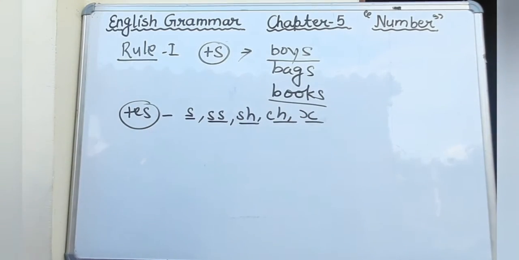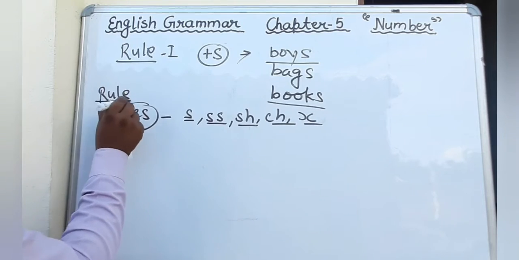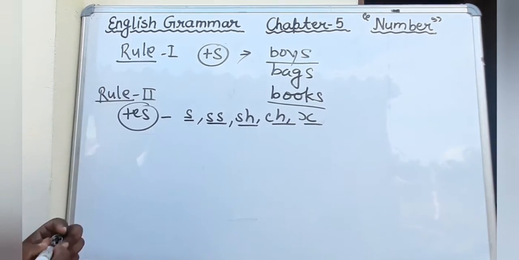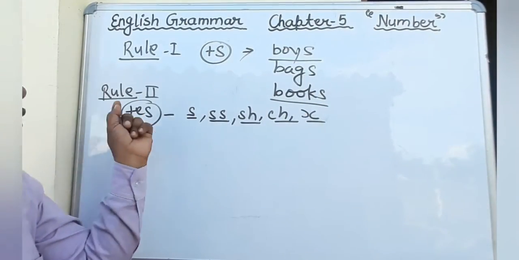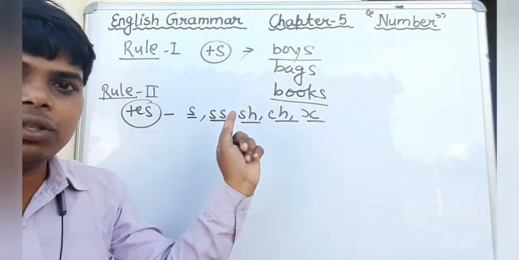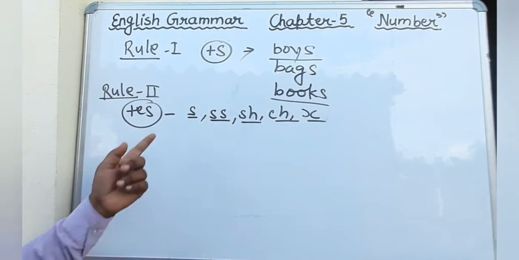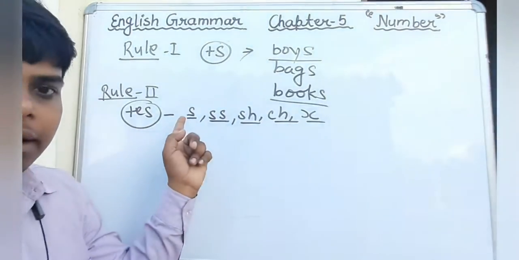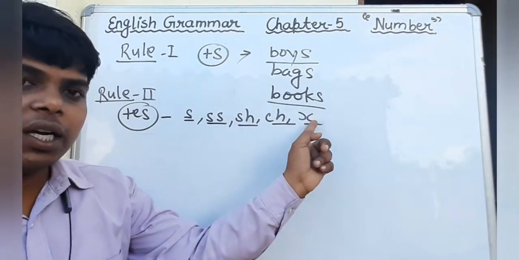This is the second rule that you have written in your notebook. In the first rule I told you that by adding s we can make plural. In the second rule I told you that by adding es to the singular noun that ends with s, double s, sh, ch and x, we can make plural.